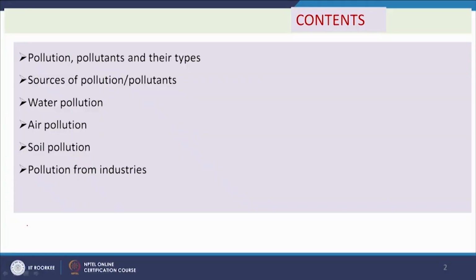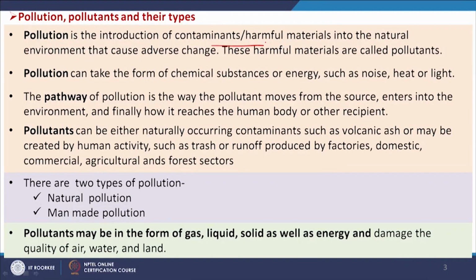So, in this class we will see what pollution and pollutants are and their types, then sources of pollution or pollutants, and we will see water pollution, air pollution, soil pollution and pollution from industries. So, what is pollution? Pollution is the introduction of contaminants or harmful materials into the natural environment that cause adverse change. So, this is pollution, and these harmful materials are called pollutants.